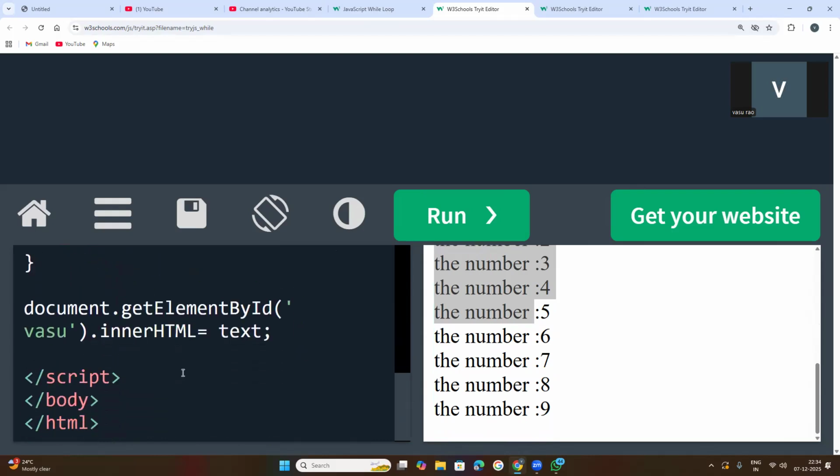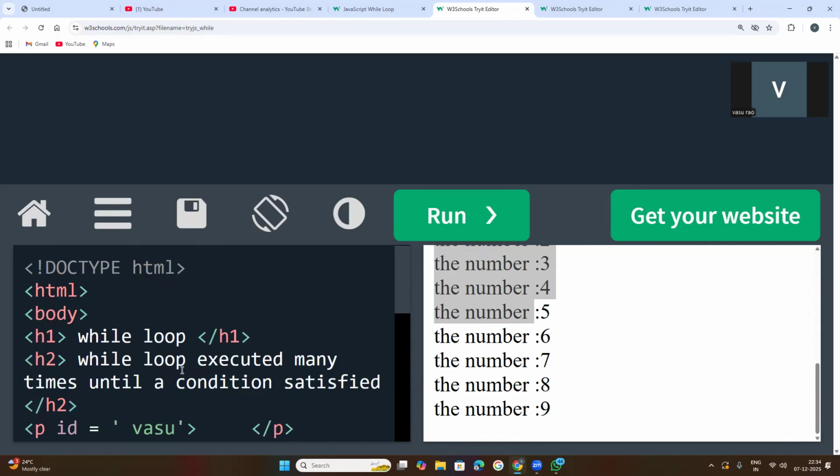Okay, so this is the class today. Today I have briefed in this class how to write the code for a while loop in JavaScript. In the previous class I briefed on the for loop.